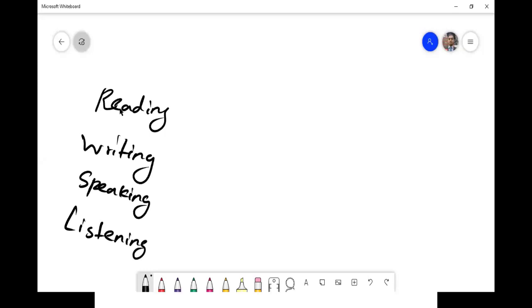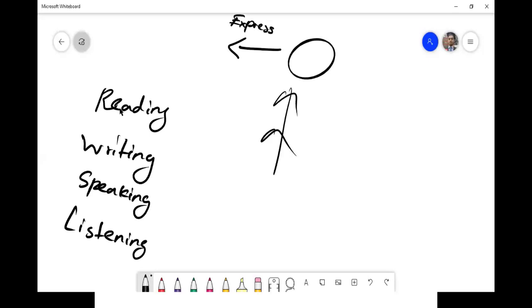So now we are here, we are a person, expressive and receptive. So expressive means we can express. Our speaking and our writing are all expression. We put our opinion out. That is expressive.